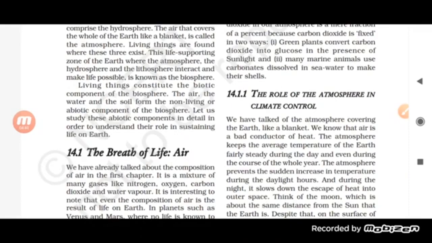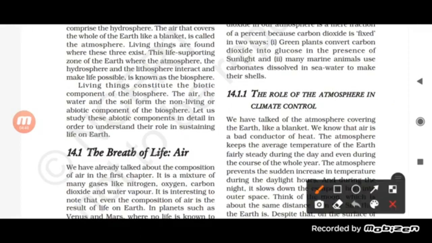Non-living, what does it mean, students? It means land, or air, or soil, or water. They are the non-living. So living things constitute the biotic component of the biosphere. Air, water and soil form the non-living or abiotic component of the biosphere.